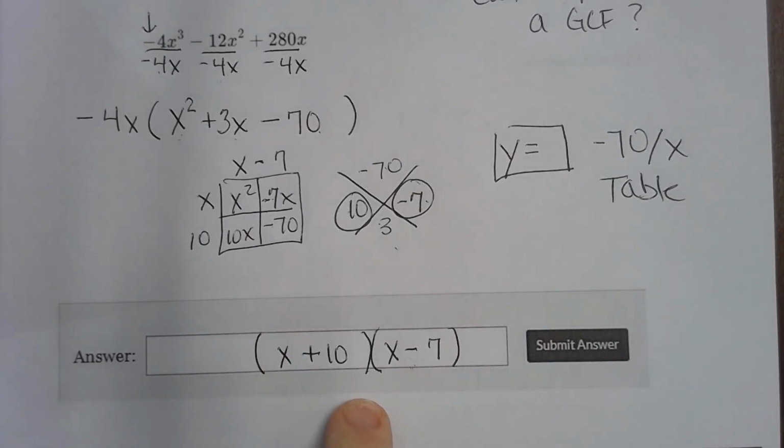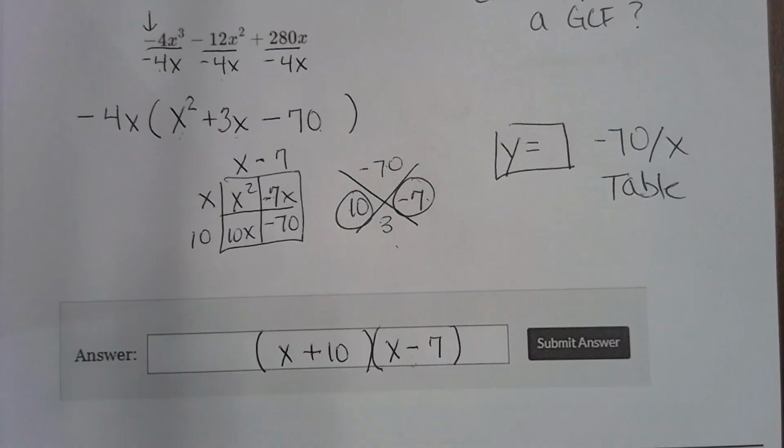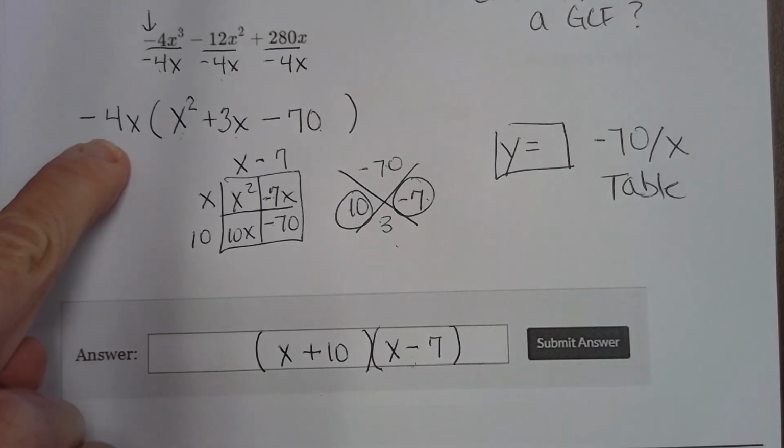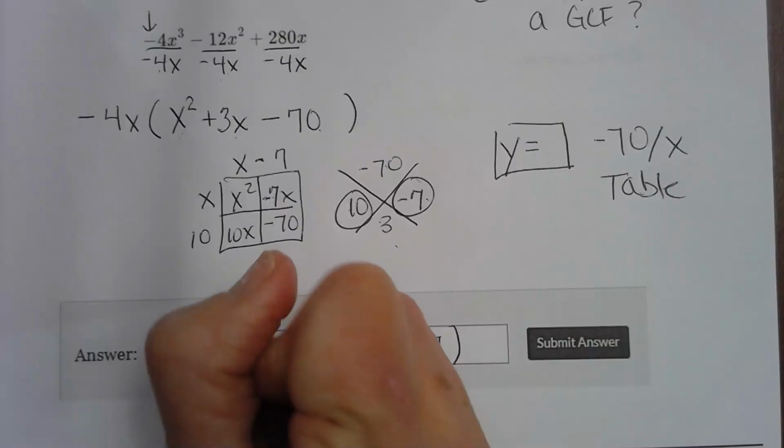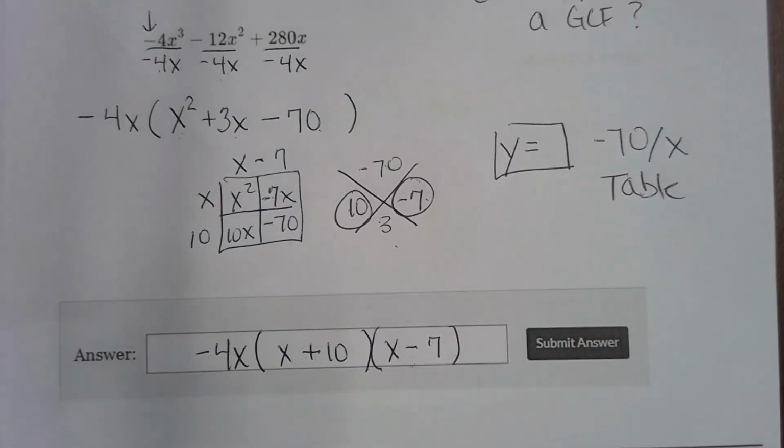And if you put this in as your answer, Delta Math is going to count it wrong. Tell me why. You forgot your greatest common factor from your first method. That is the answer that goes into your...